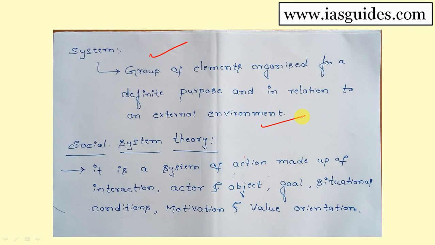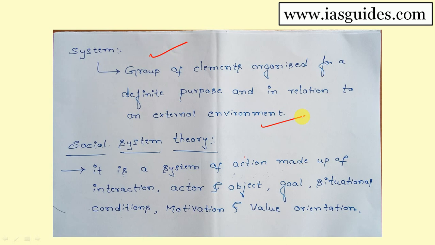For example, a system consists of various interrelated parts. Each part discharges its own functions, and each part is related to maintaining the system as a whole. That is what is known as a system. Also, a system will have a goal.